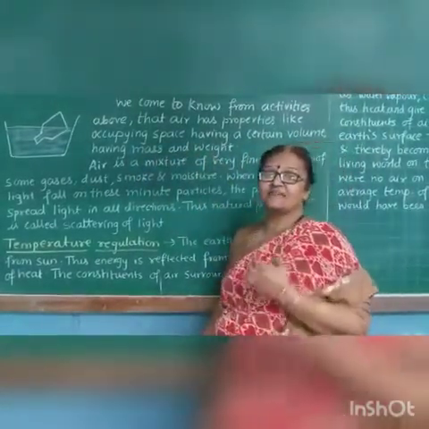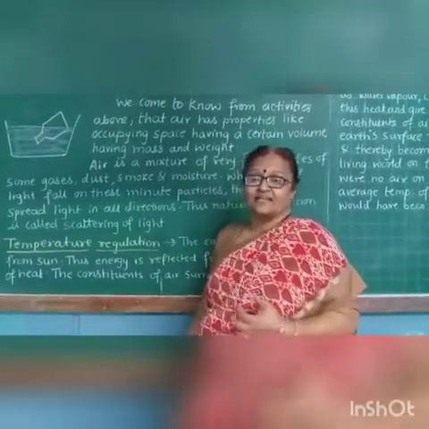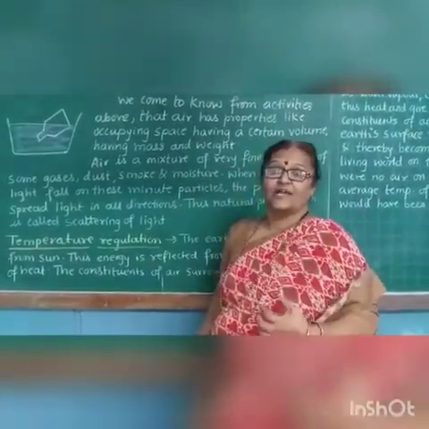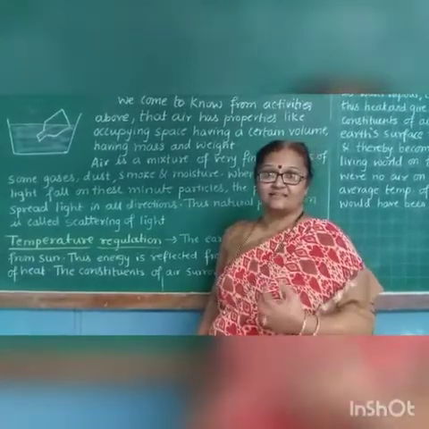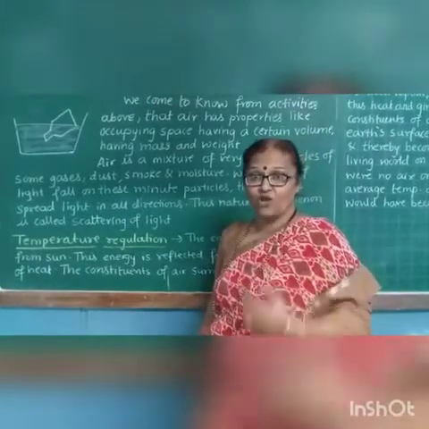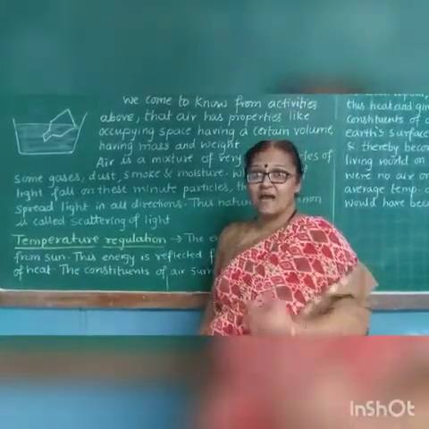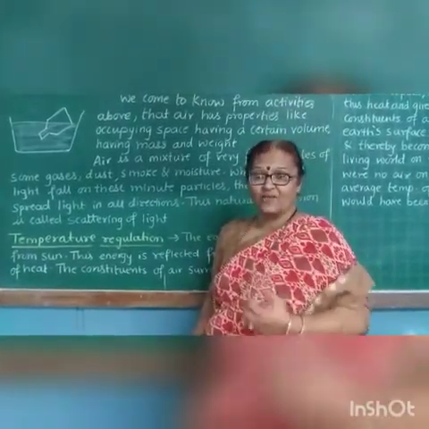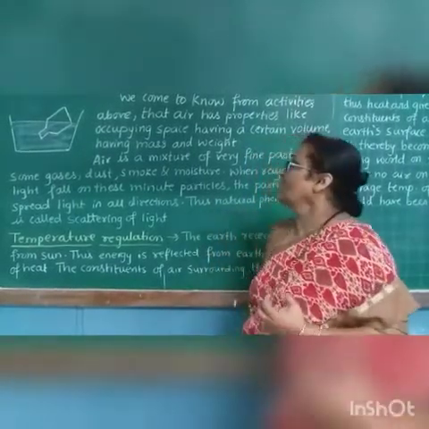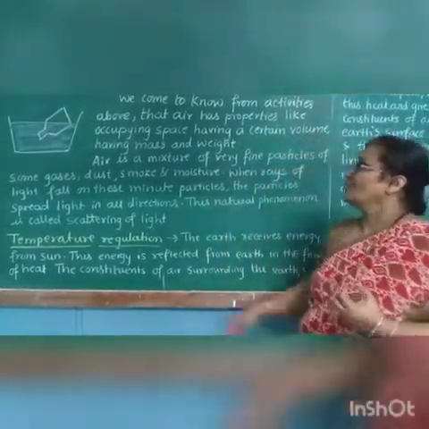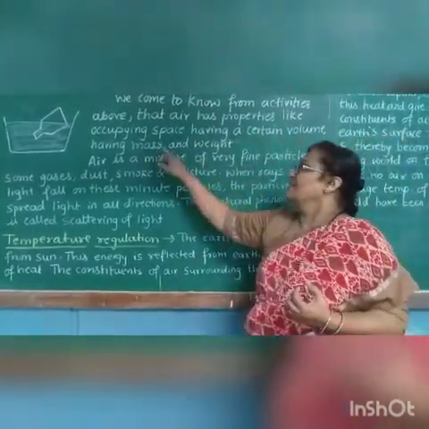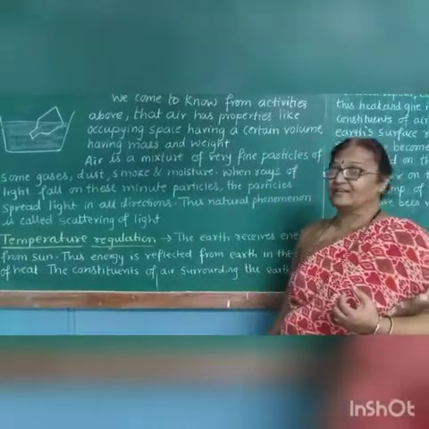What do these activities tell us? That air has space, air has volume, air has mass, air has weight. These are the four things that we have understood.